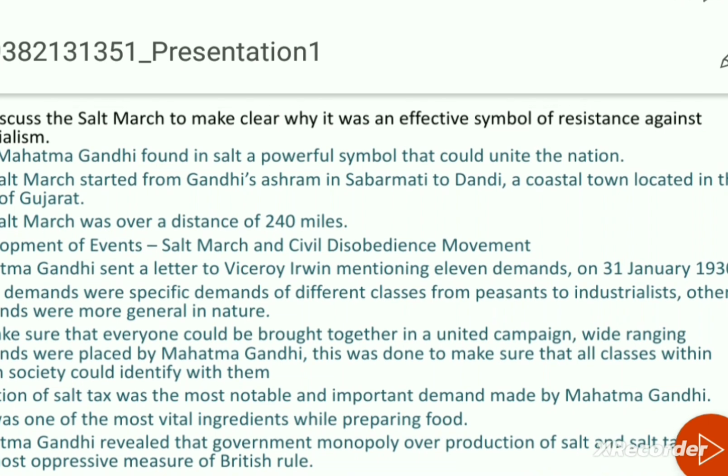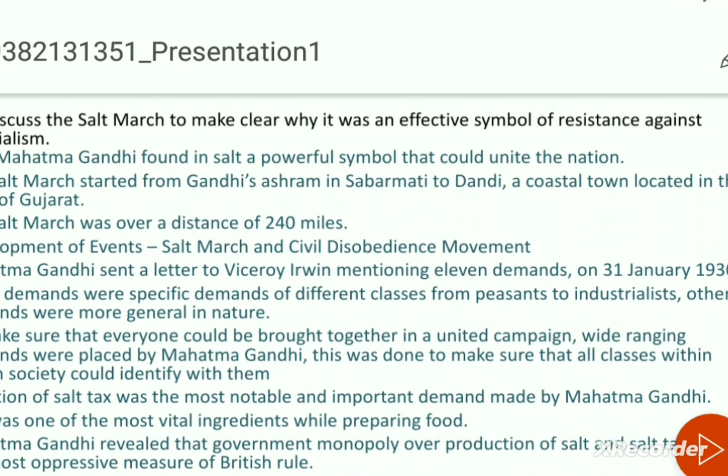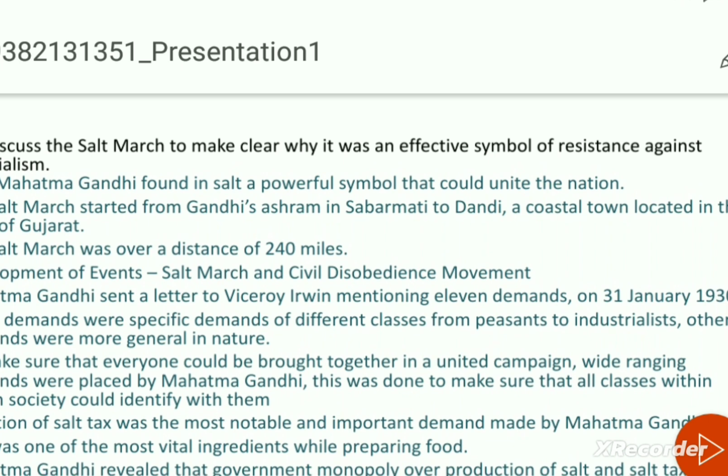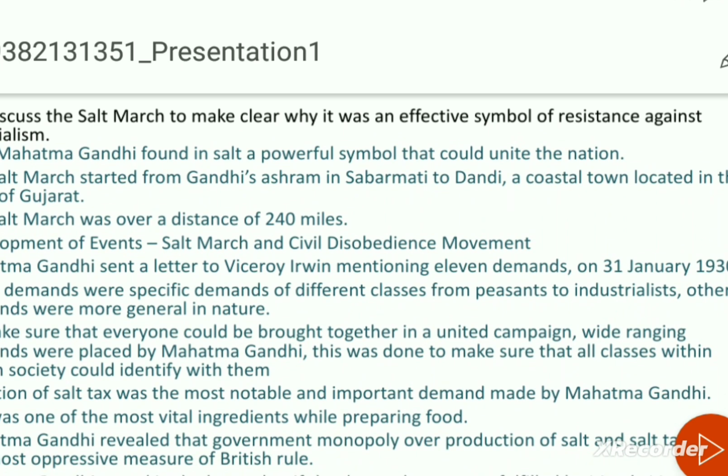And then the non-cooperation movement was interpreted differently by different social groups. Our peasants had a particular type of interpretation. Then the Assam tea plantation laborers had a different interpretation. Then the tribal people of Gudem Hill had different interpretations. So all those interpretations you have to learn properly.